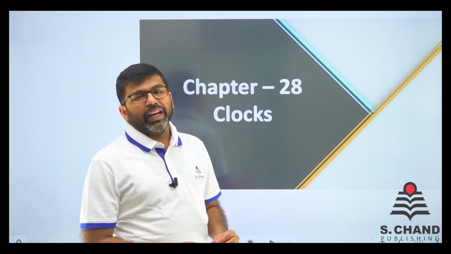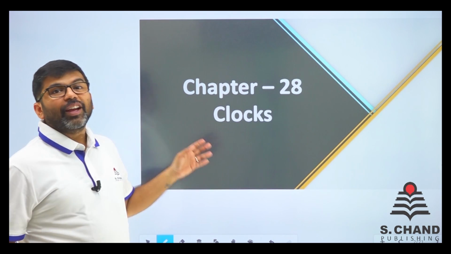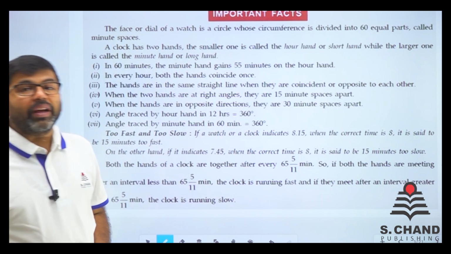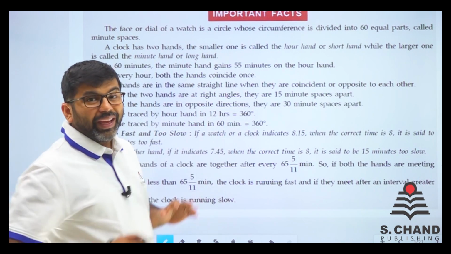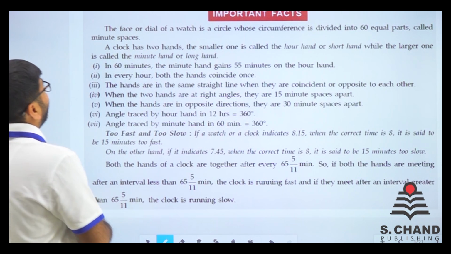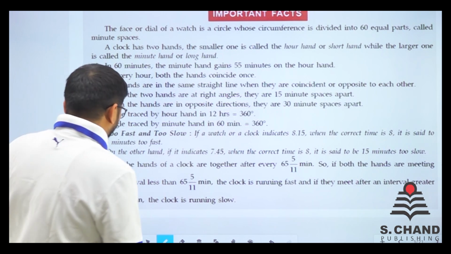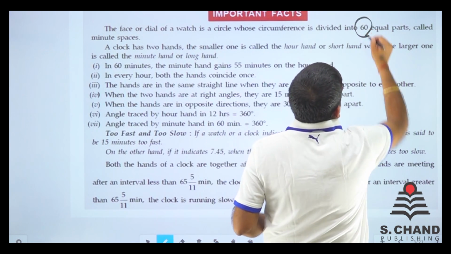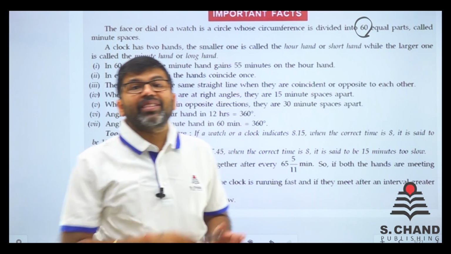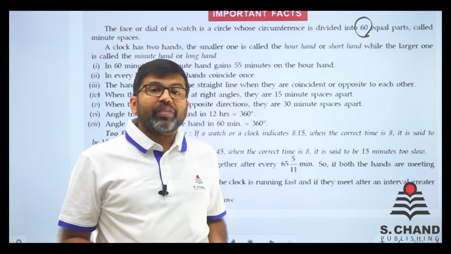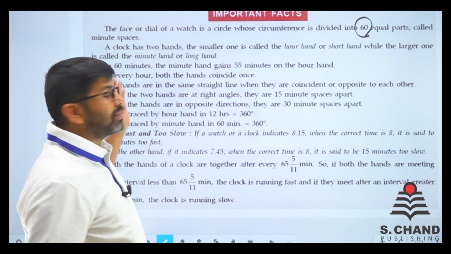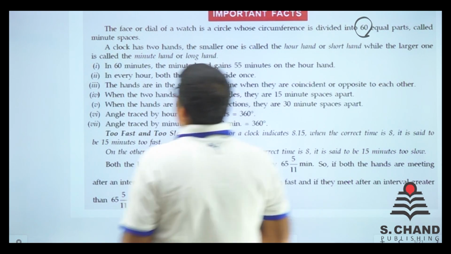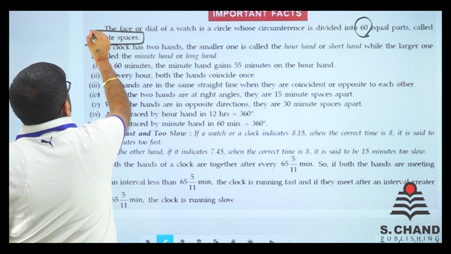Come on, now it is time to start this clock. We will see some topics about clocks and clear some basic concepts one by one. Let's see and understand. The face or dial of a watch is a circle. Generally, it is a circle whose circumference is divided into 60 equal parts. We know very well that we have 60 minutes in an hour and 60 seconds in a minute. So that circle is basically divided into 60 equal parts, known as minute spaces.